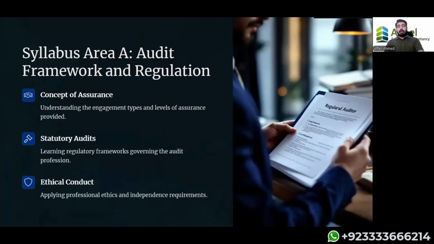Now, coming to the syllabus area, the syllabus is divided into multiple sections. Section A is the audit framework. The audit framework focuses on the main attitude of an auditor, or the main mindset of an auditor, or what the auditor is coming in to do. Okay. Now, if an auditor is going into the organization, what is his key objective?